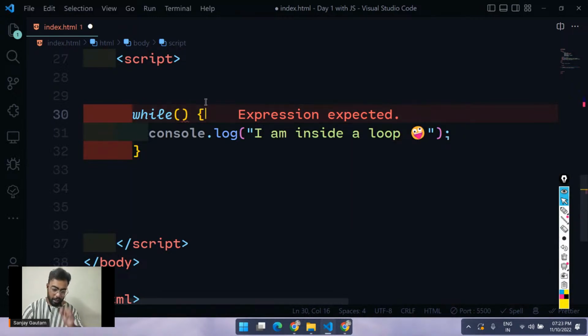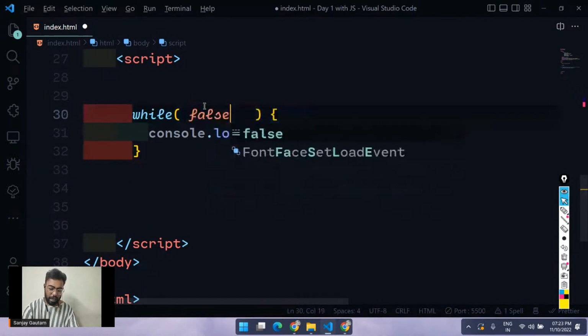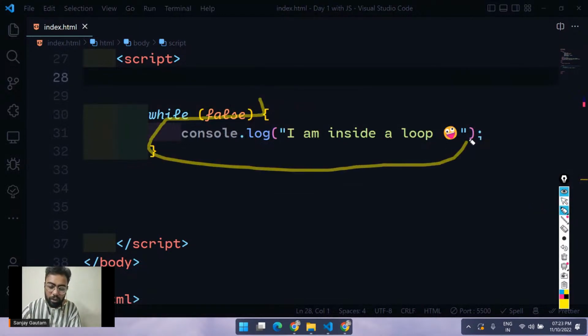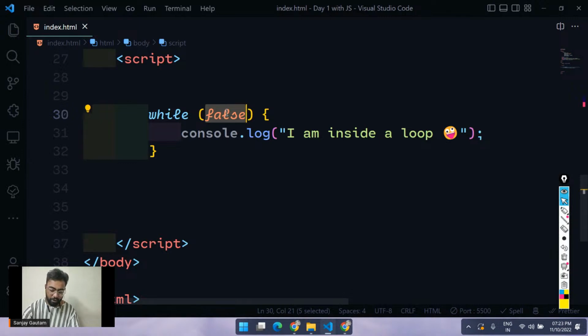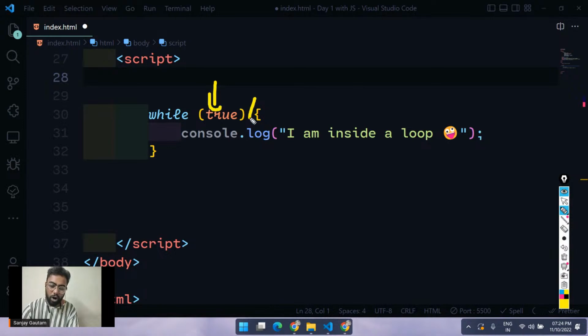Okay. And now what is the case with this while loop? If you pass a false here, this piece of code won't even get executed. But if you have a true here, so what actually happens? Just pass a true here. If you have a true here, all the code inside is going to get executed.